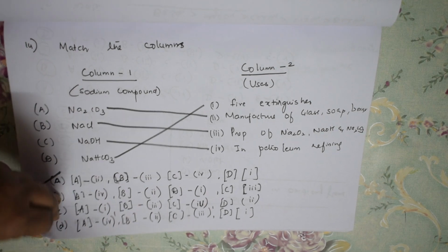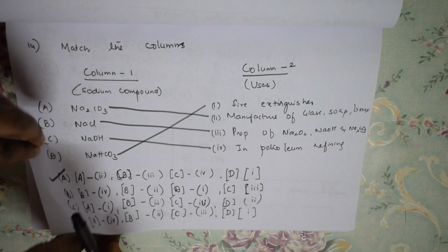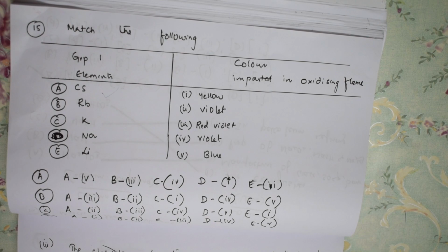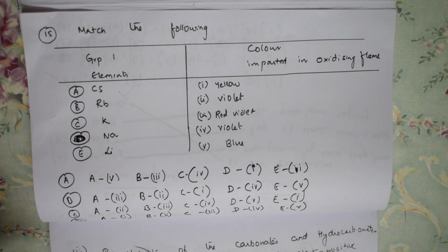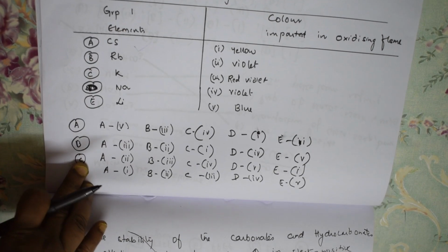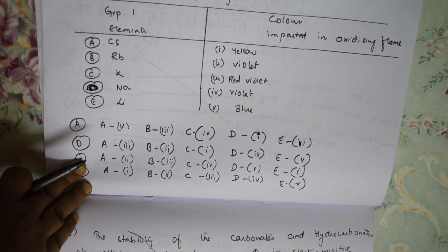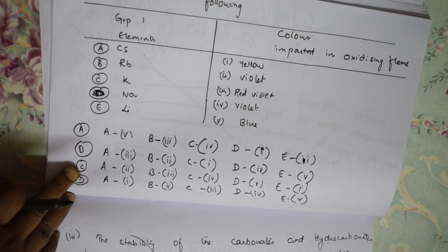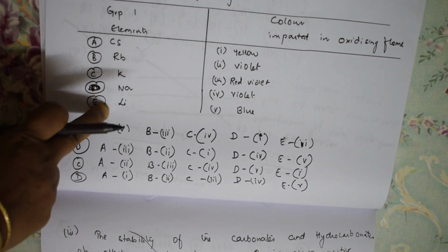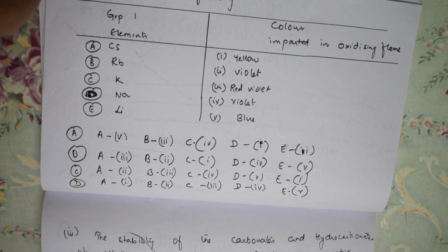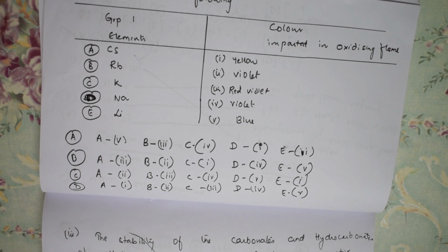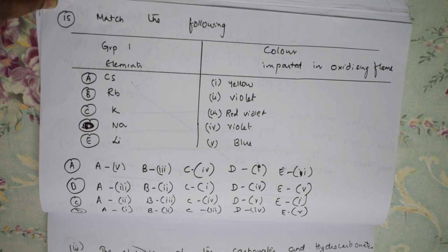Now, let us see the next question. This question, let me move the page. Let us read this question. Here they asked me to match the following with the color imparted in the oxidizing film. They have given the elements on this side and the colors on the other side. Remember, the color question they will compulsorily ask you.